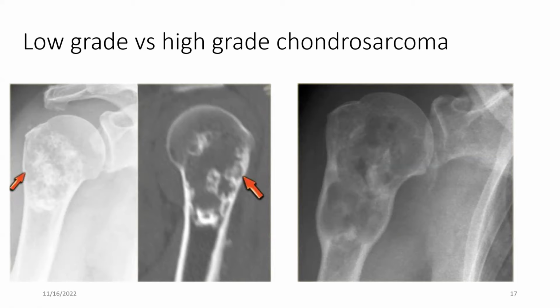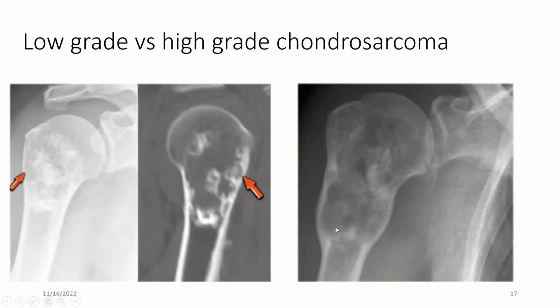This is again the difference between enchondroma, low-grade chondrosarcoma, and high-grade chondrosarcoma. Here is a lesion on X-ray. We can appreciate rings and arcs calcifications in the proximal humerus, right? So the differential diagnosis would be enchondroma or low-grade chondrosarcoma. But on the CT, we see calcifications with subtle endosteal thinning of the cortical bone. Therefore, the final diagnosis established was low-grade chondrosarcoma, all right?